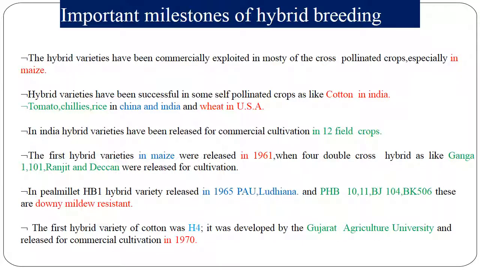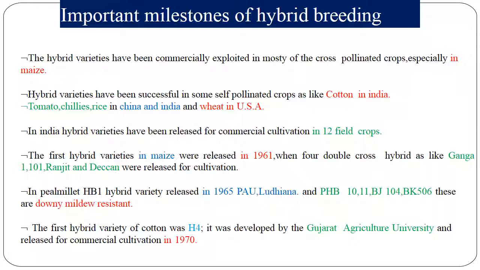Coming to important milestones in hybrid breeding, hybrid varieties have been commercially exploited in most of the cross-pollinated crops, especially in maize. Hybrid varieties have also been successful in some self-pollinated crops like cotton in India, and even tomato, chili, rice in India and China, and wheat in the USA. In India, hybrid varieties have been released for commercial cultivation in more than 12 field crops. The first hybrid varieties in maize were released in 1961.